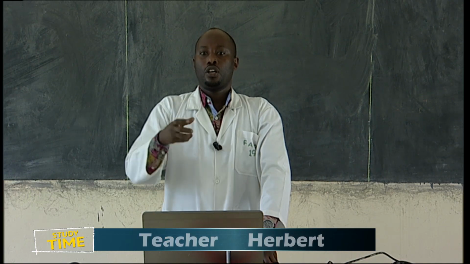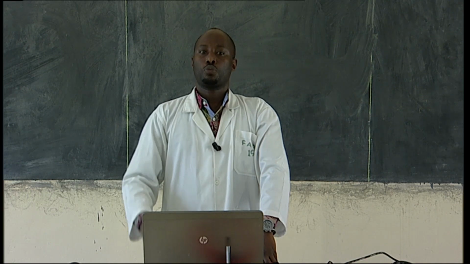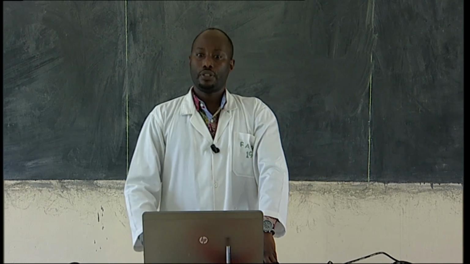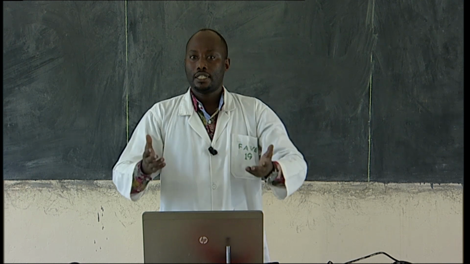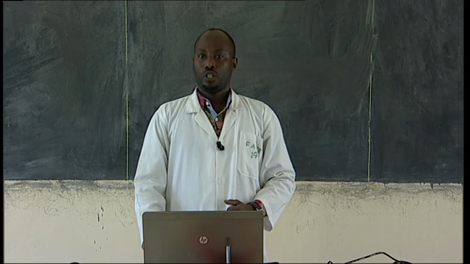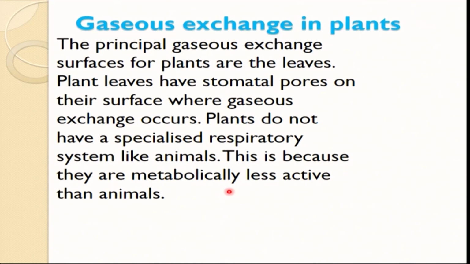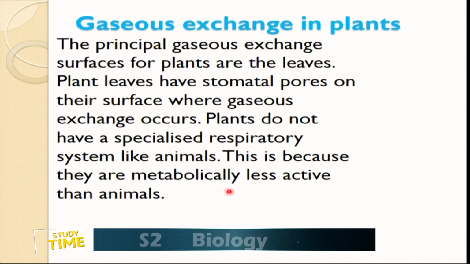The leaves have small holes or pores, called stomata, on their surface, where gaseous exchange occurs. So stomata are to plants as lungs are to humans. You get me very well? Stomata are the site for gaseous exchange in plants, as the lungs are in humans.